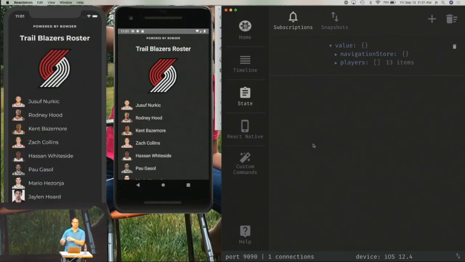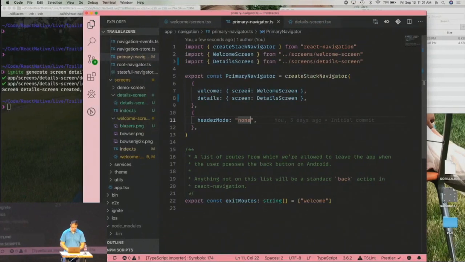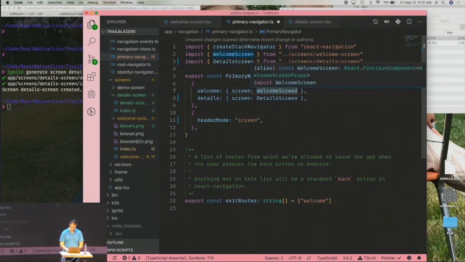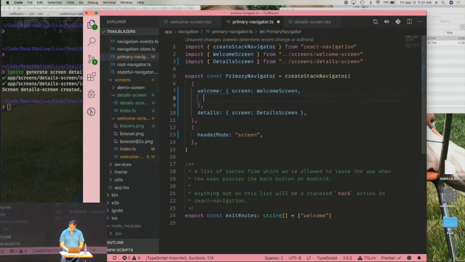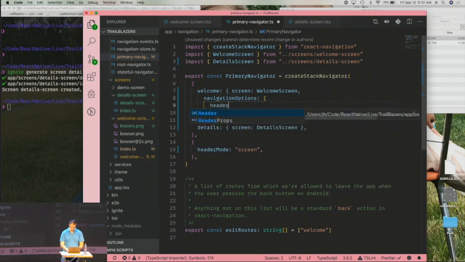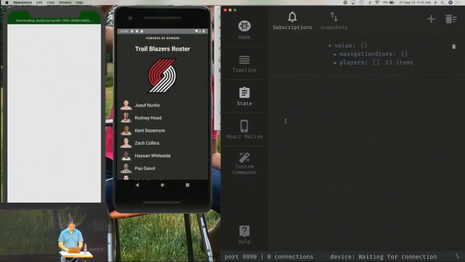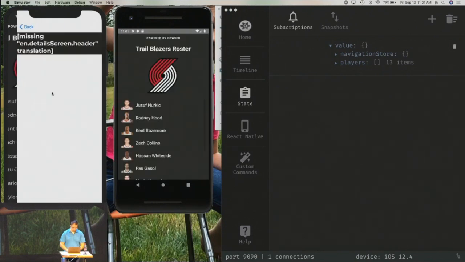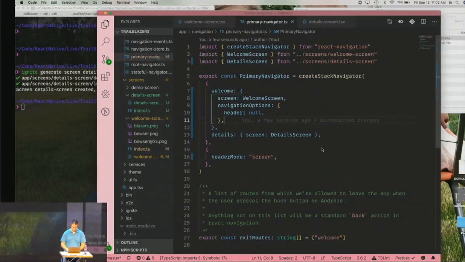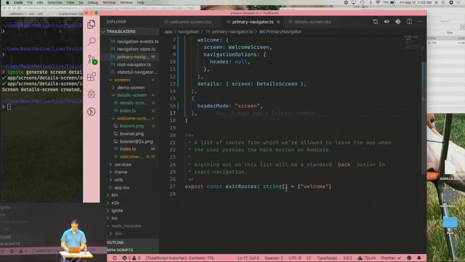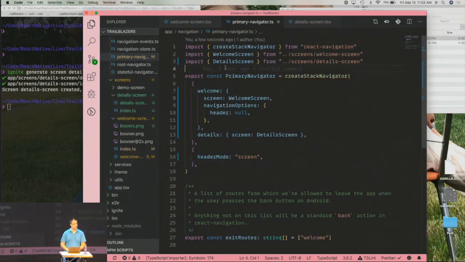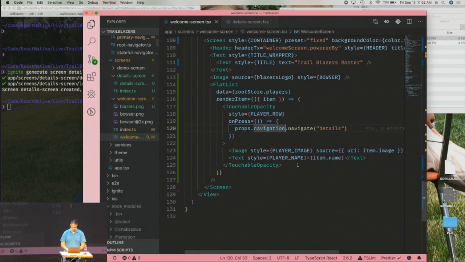Okay. That second screen needs a header, so I'm going to configure that very quickly. Instead of header mode none, I'm going to say screen, but I don't want the first screen to have it, so, oops. So I'm just going to say navigation options and header is null. Okay. So no header there, but when I tap over, I've got the header now. React Navigation is very cool, so if you use React Native, definitely check it out.